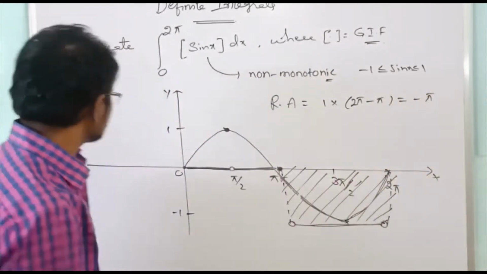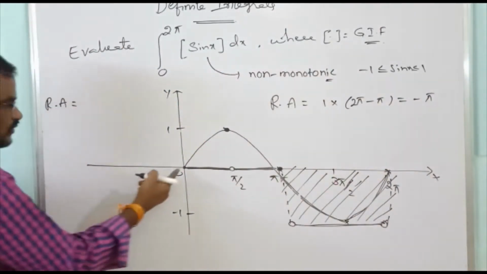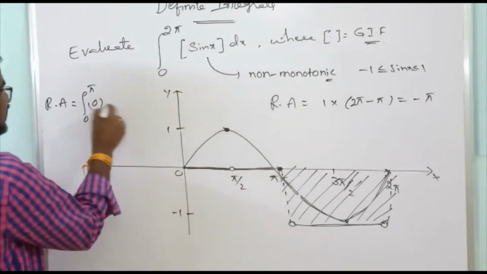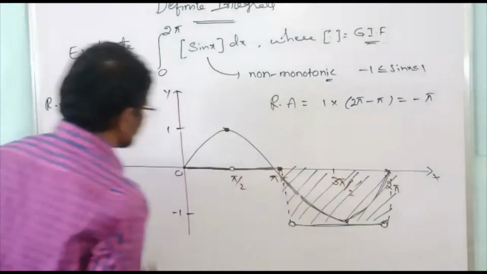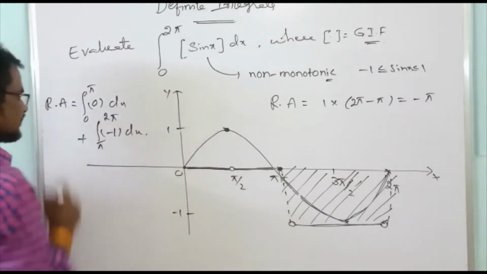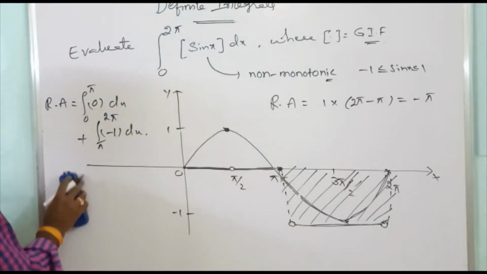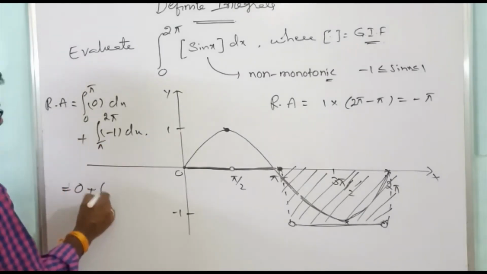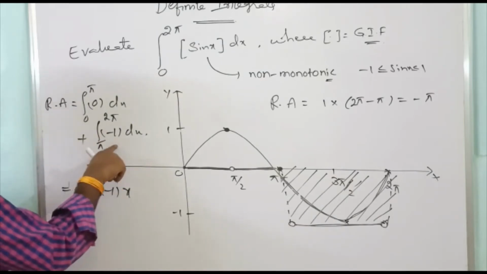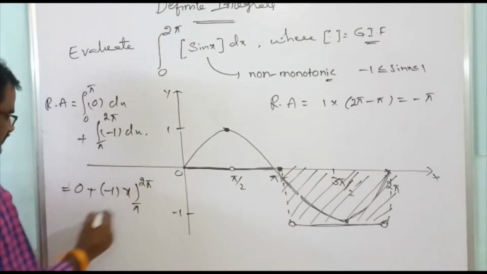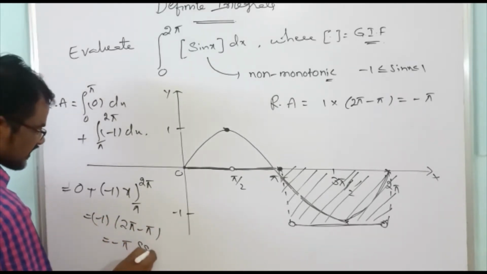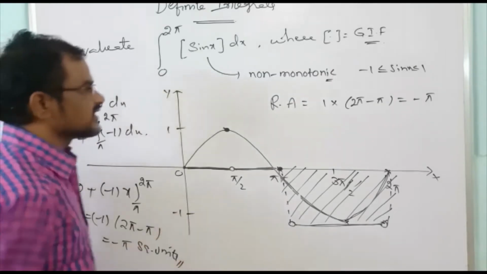So minus pi is nothing but the required area, which equals the integration from 0 to pi, where the value is 0, times dx, plus the integration from pi to 2 pi, where the value is minus 1, dx. So that is equal to 0 plus minus 1 times the integration of 1, taking minus 1 outside. The integration of 1 is x from pi to 2 pi, that is equal to minus 1 times 2 pi minus pi, that is equal to minus pi square units.